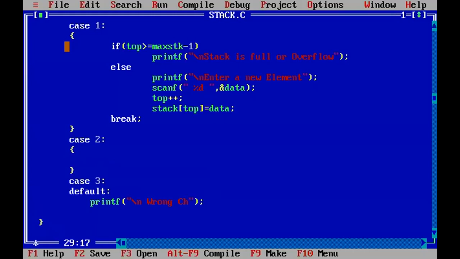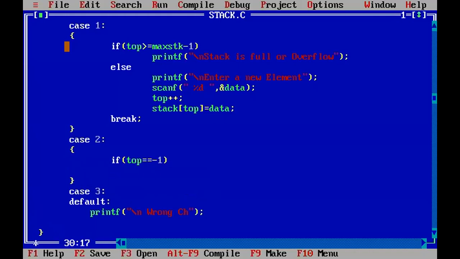Now case 2 is for what purpose? Pop operation. So what are we checking first in the pop operation? We are checking whether the stack is empty or not, the underflow condition. So how to check the stack empty condition?